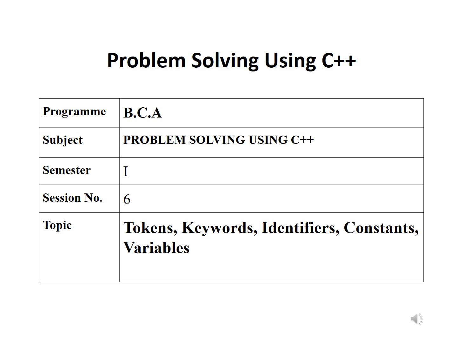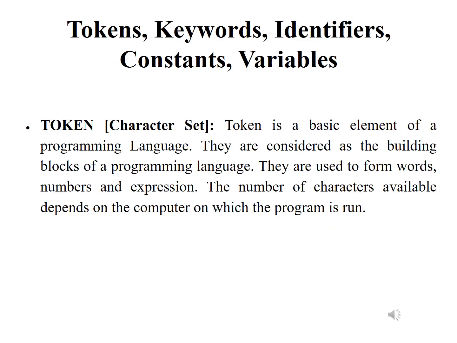In this video, I will be discussing tokens, keywords, identifiers, constants, and variables used in C++. Tokens in C++. Tokens are also known as character sets. A token is a basic element of a programming language. They are considered the building blocks of a programming language. They are used to form words, numbers, and expressions.